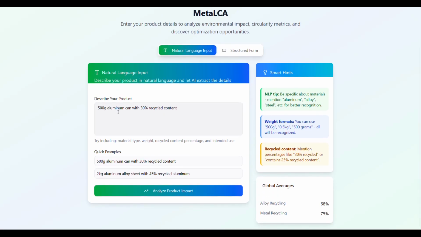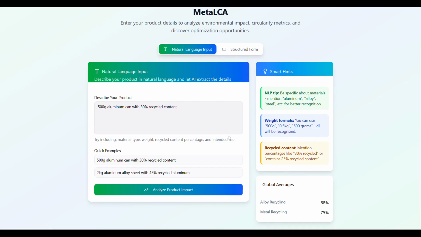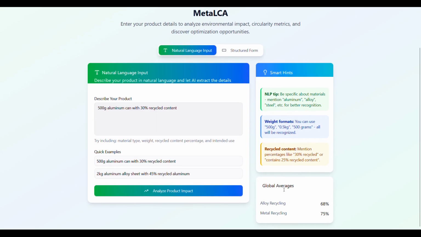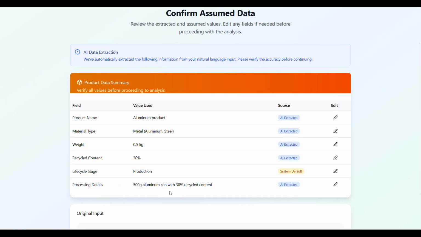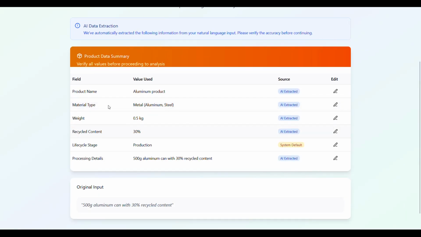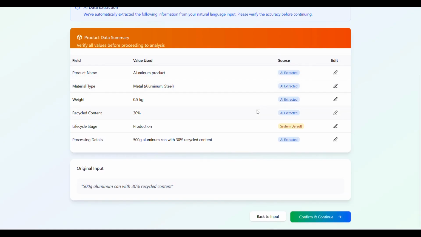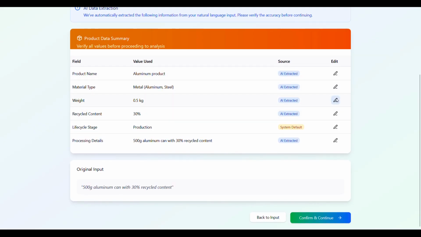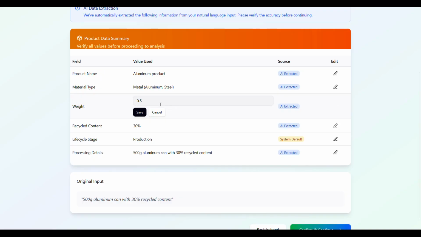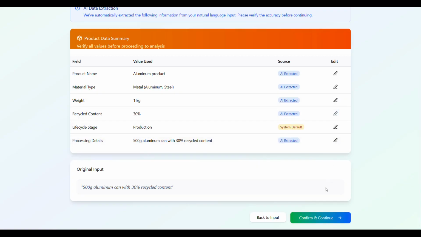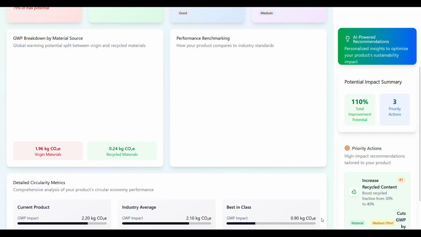Here we have a 500 gram aluminium can with 30% recycled content. You can also view the smart hints and the global averages on the right hand side. We'll go with analyzing the product impact. So AI data extraction did all the data extraction. This is the data summary. In case you find that the data isn't extracted properly or you want to change the data, you can just edit it. For example, we can change the weight from 0.5 kg to 1 kg here and save. And then we can confirm and continue.